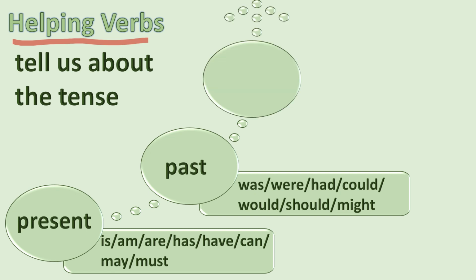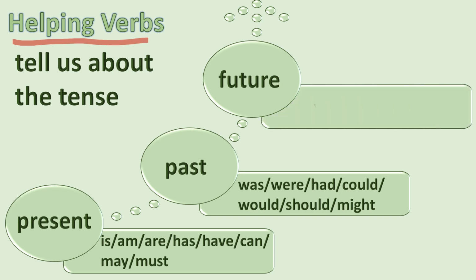And the third tense is future tense. So the verbs that tell you about the actions that are going to happen are will or shall. So these helping verbs are very important as they tell us about the tense. When the action happens, when the action happened, and when will the action happen. Remember.